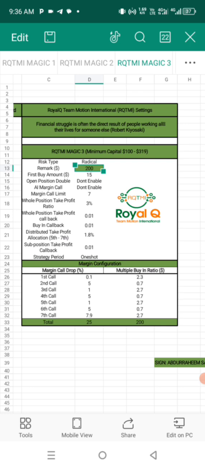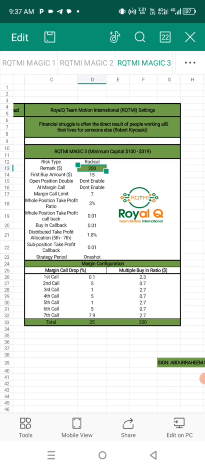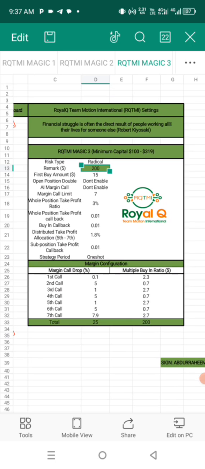First thing first, once you have your architecture Excel template, what you do is divide your capital by 10. What does that mean? You have $100, you divide by 10. Minimum capital on a coin should be $10. So if you have $100, you divide by 10, it means you have minimum $10 on a coin. But if you have $50, when you divide by 10, you have $5. So you can only go by dividing by 5, so that you would have $10 per coin. But the standard, RQTMI recommendation, is to have $10 minimum on a coin.